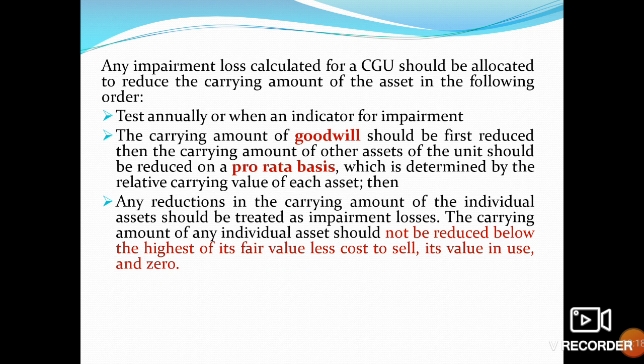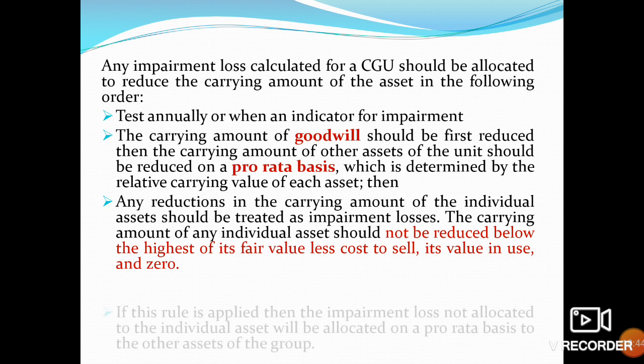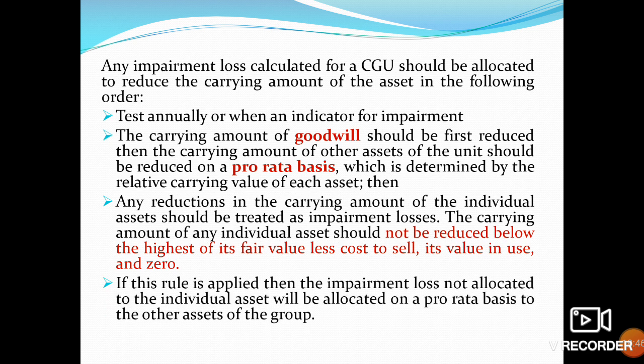The carrying amount of any individual asset should not be reduced below the highest of its fair value less cost to sell, its value in use, and zero. We cannot reduce it below that. If this rule is applied, then the impairment loss not allocated to the individual asset will be allocated on a pro rata basis to the other assets of the group.